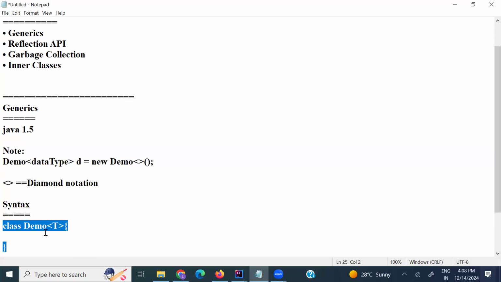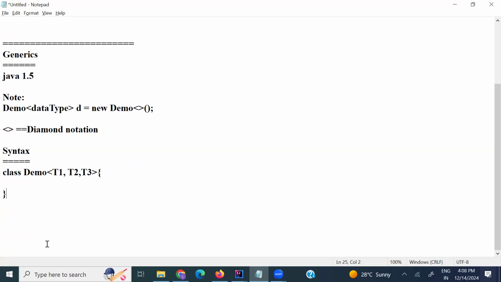This is the class. You can mention an interface like this only as well. But we can also take multiple generic types, like T1, T2, T3, like this. This is the syntax of a generic class.